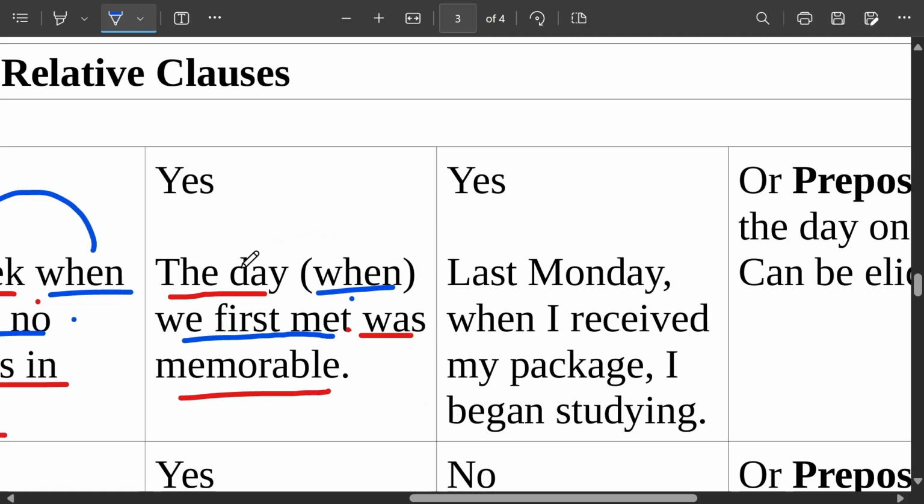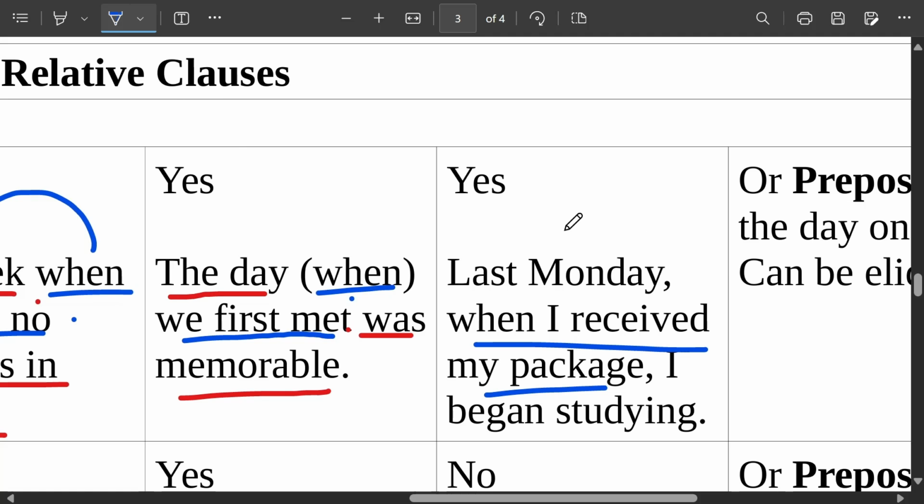This is a defining relative clause. But if it's a non-defining relative clause and it's separated by commas, you cannot remove it. Okay? If there are commas, you cannot remove it. If it's a subject, it's essential, you cannot remove it. Okay? So here we have, last Monday, when I received my package, I began studying.